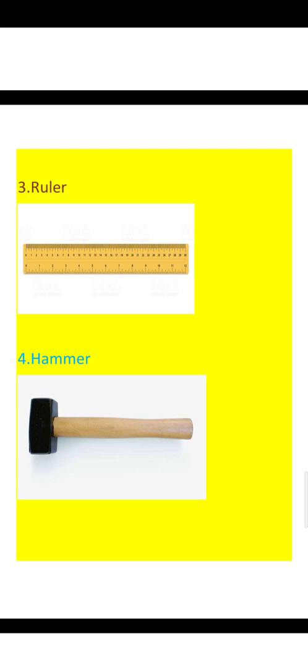Ruler. Ruler is otherwise called scale. It is used to draw lines on the wood. Next one is hammer. A hammer has a head and a handle. It is used to hit nails into a piece of wood or a wall, to hang the photos or break things into pieces.